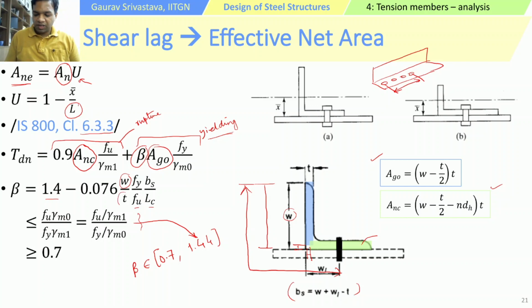If the thickness of the outstanding leg is large, that will reduce the shear lag effects, and hence beta will be larger. Similarly, if BS is large, which means WL plus W, again the effects of shear lag will be more. And if LC, the length of the connection that we wrote earlier, is large, the effects of shear lag will be lesser.